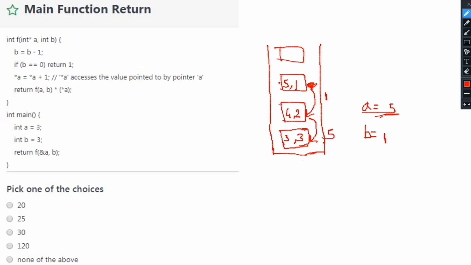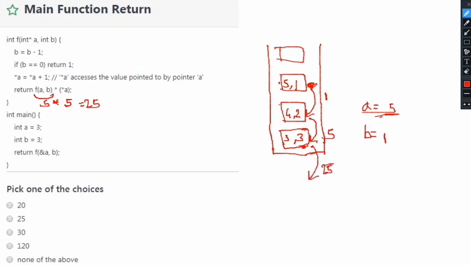In the earlier function, the value 5 will be received here, and after that it is again multiplied by the value at address of a. Again we know this value is 5, so 5 into 5 will become 25. So this function call will return 25 to its earlier function.